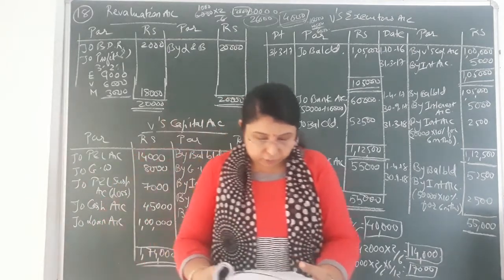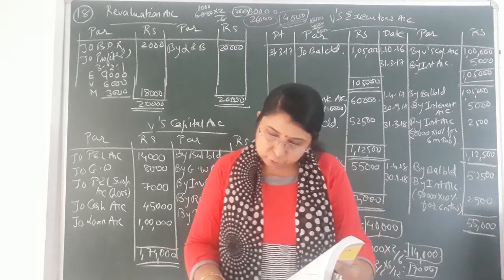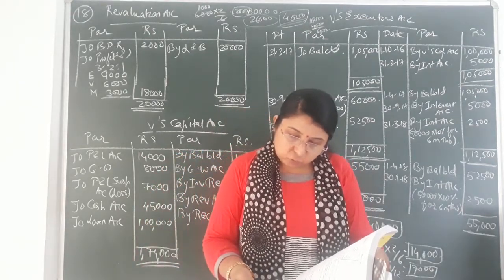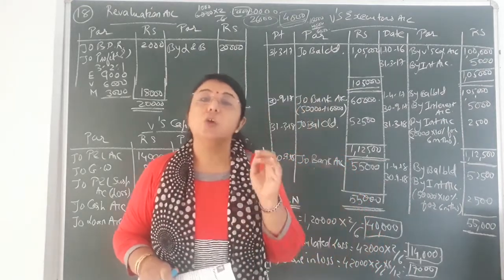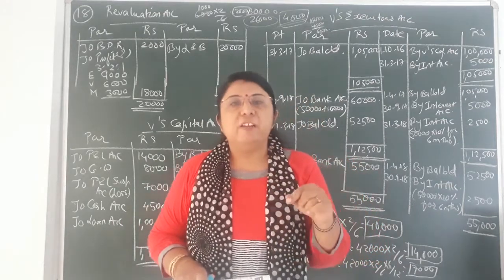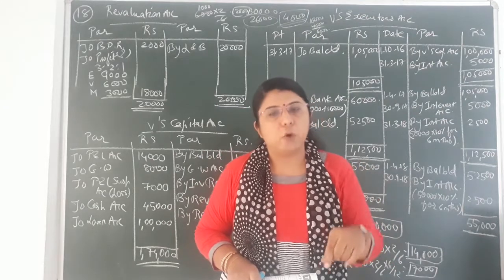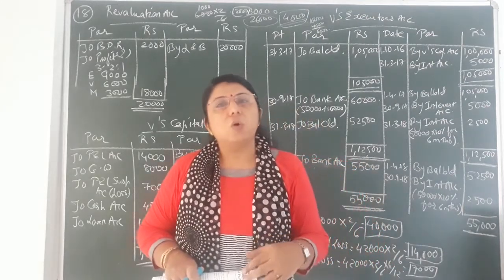Then afterwards, next one, that is machinery, debtors, investment, cash, no adjustment is related to that. Then afterwards, last one, that is profit and loss account, that is 42,000. That is accumulated loss. If it is given on the asset side, then it is accumulated loss. And if P&L account is given on the liability side, then it is accumulated profit. Accumulated loss will also be distributed amongst the partners in their old ratio.